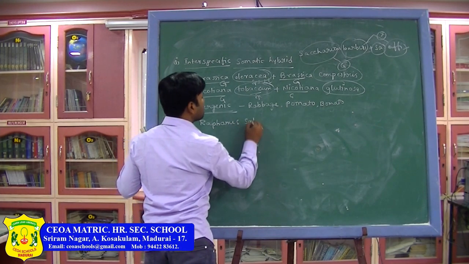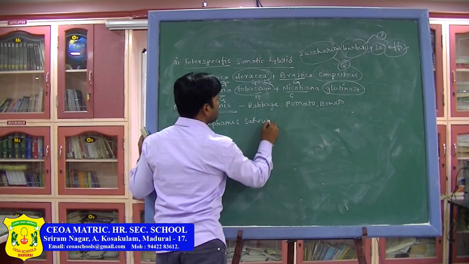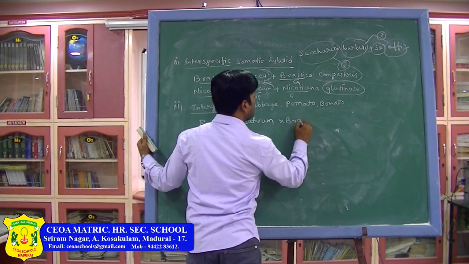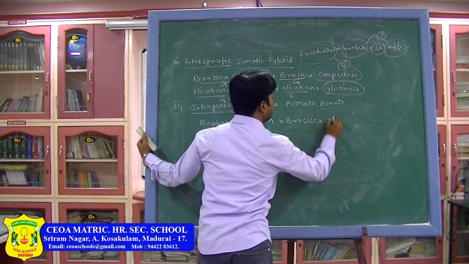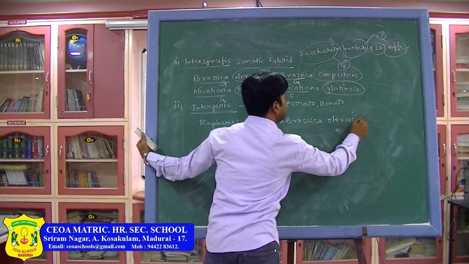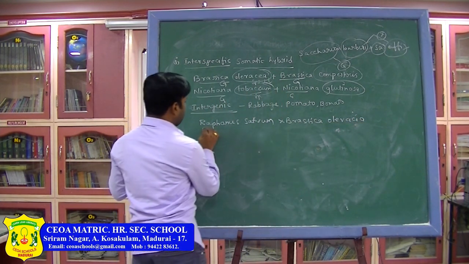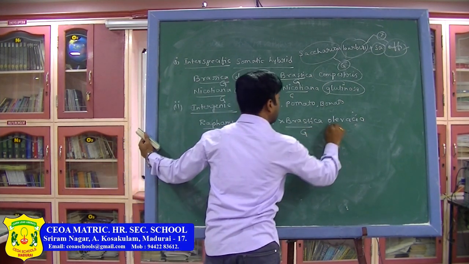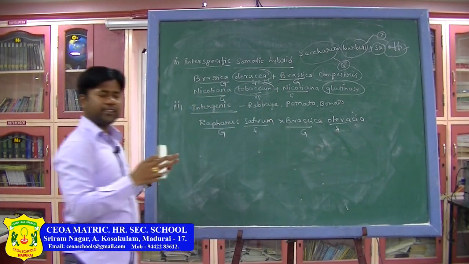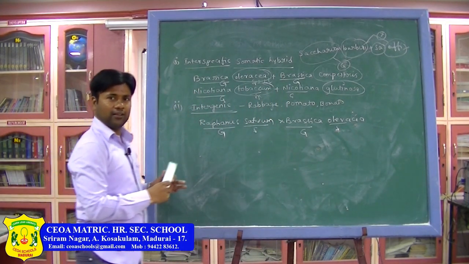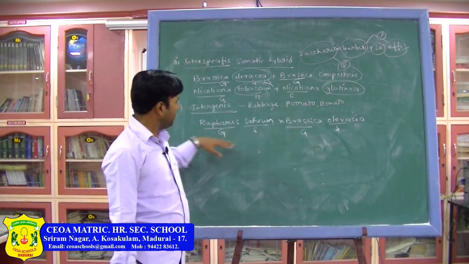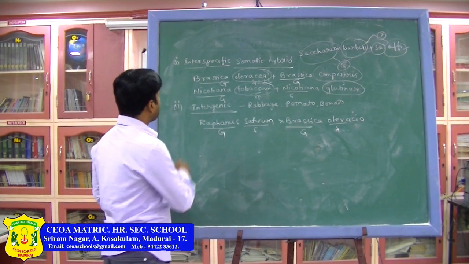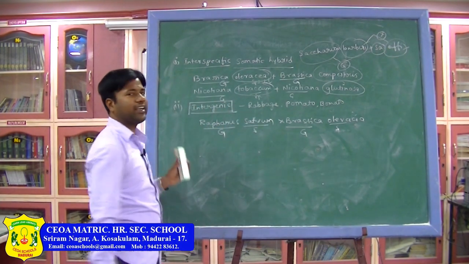See here, this is a genus and this is a species. Here in this example we don't find the species the same and we don't even find the genus the same. Both are different, so we are calling it an intergenic somatic hybrid.